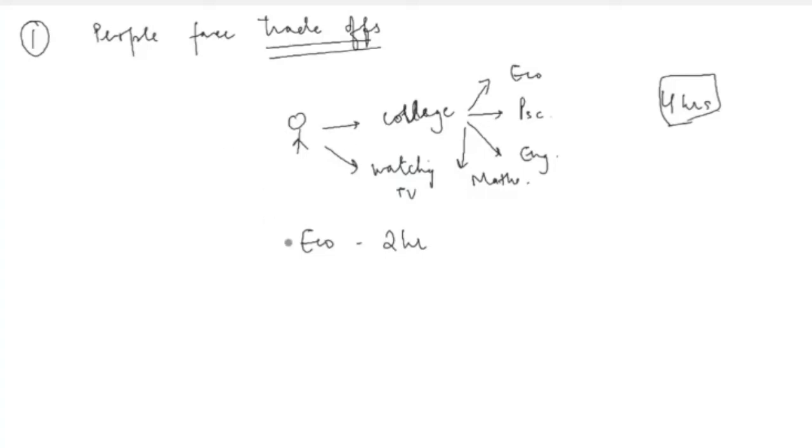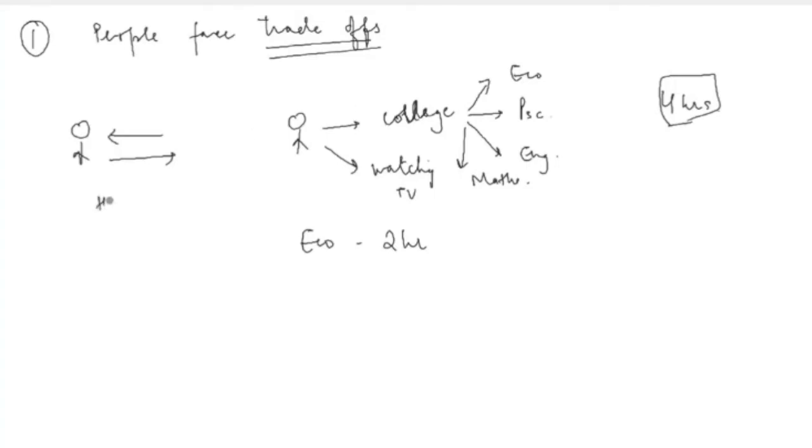He is definitely gaining something, but at the same time, he or she is also losing something, which could be everything possible that could have been done in these 2 hours when he is focusing on studying economics. You think of anything around yourself, you can always think of at least one possible trade-off that you are doing when you are involved in a certain action or a certain activity. So people are always facing trade-offs.